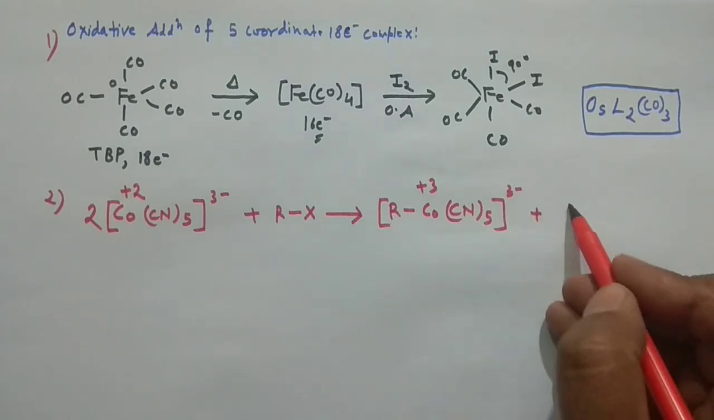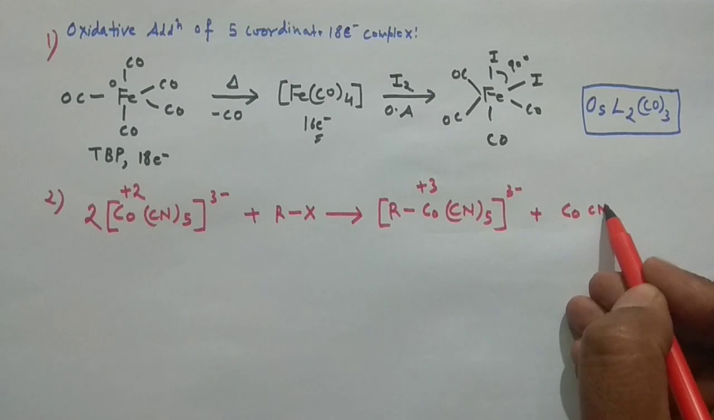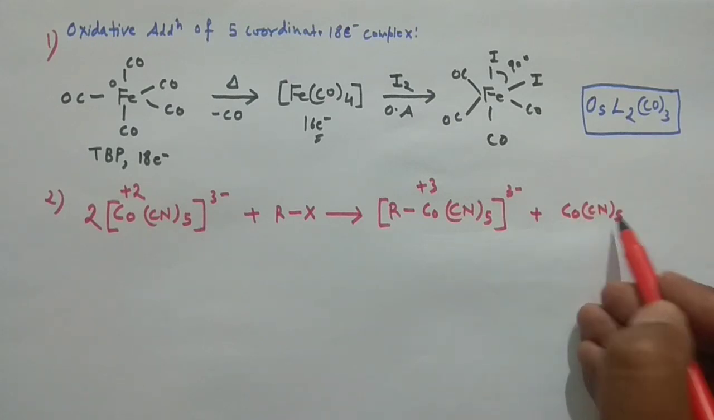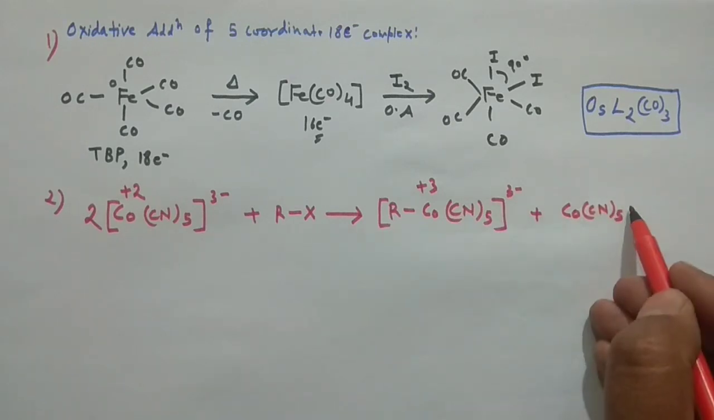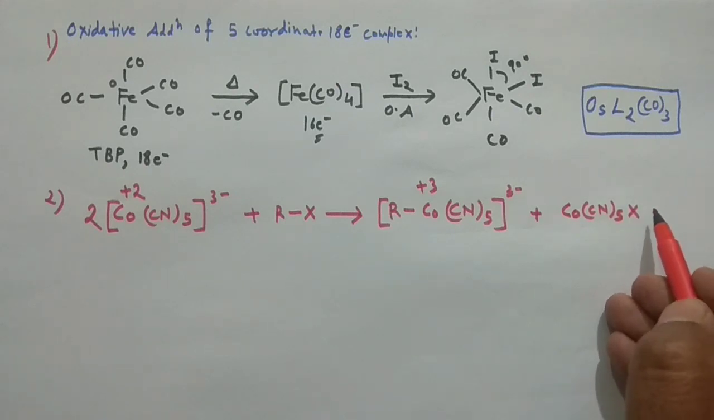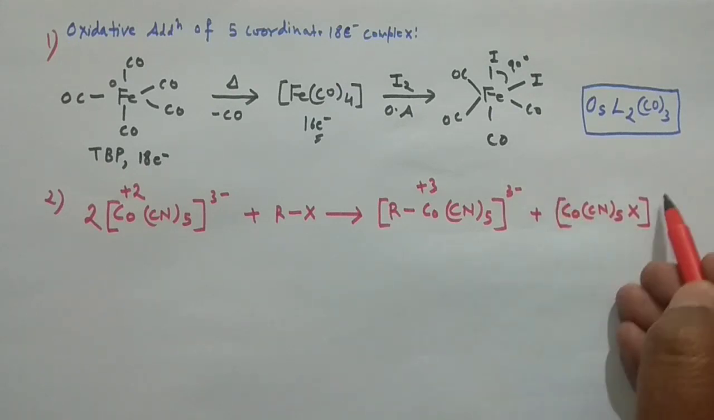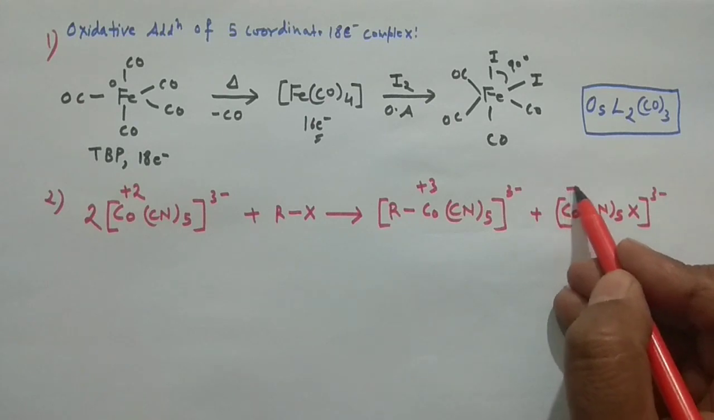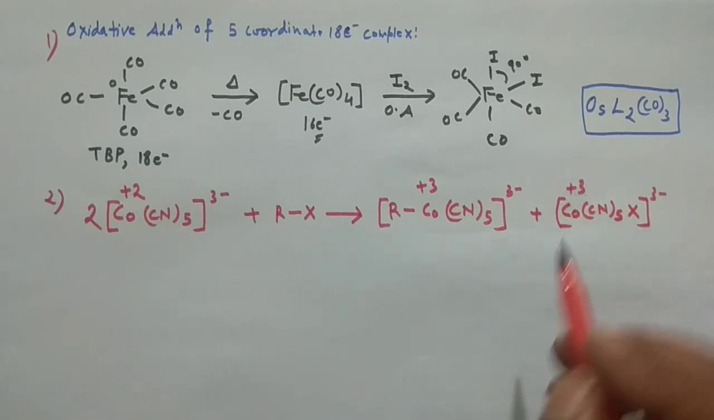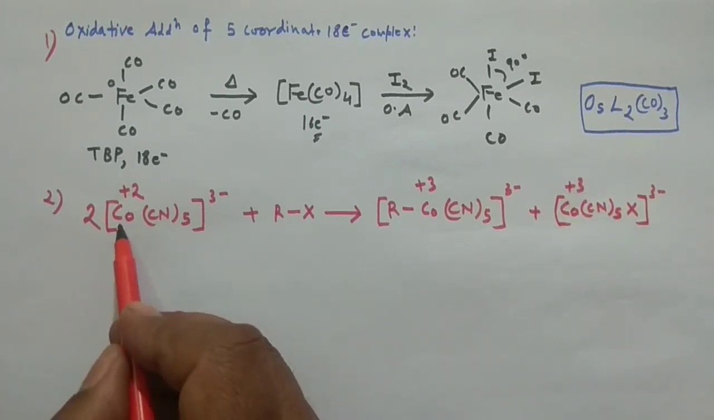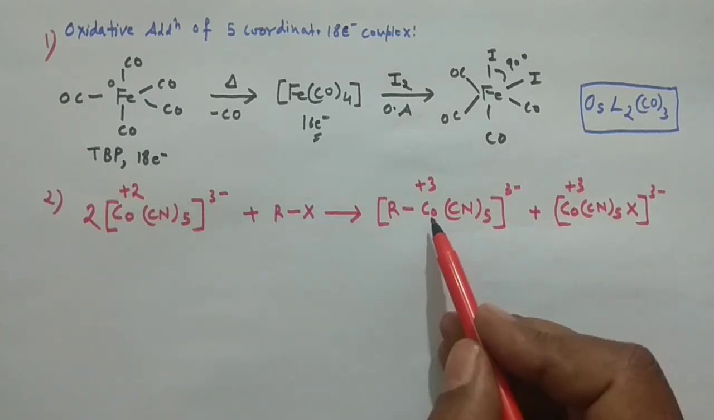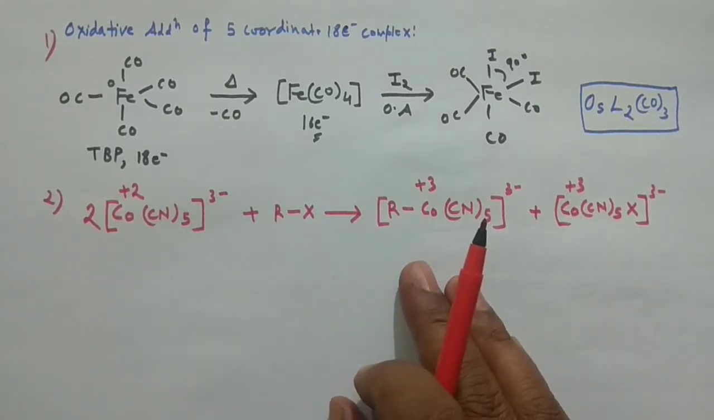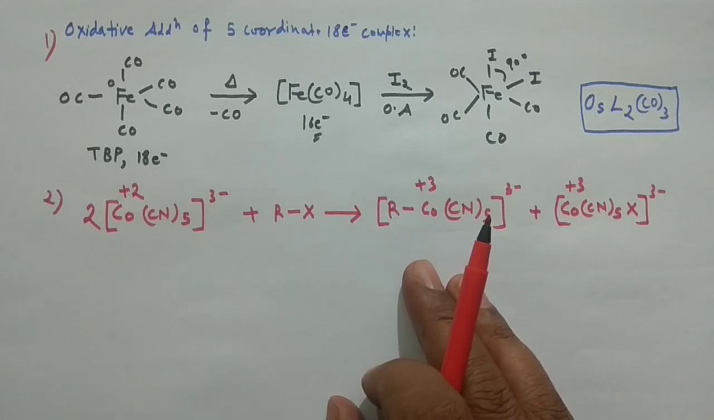And then you may have another complex, Co(CN)5 X, like that, okay, and you are having 3 negative there. So in that case, this is again in +3 oxidation state. So it is going from +2 to +3. So change in the oxidation state is only +1.